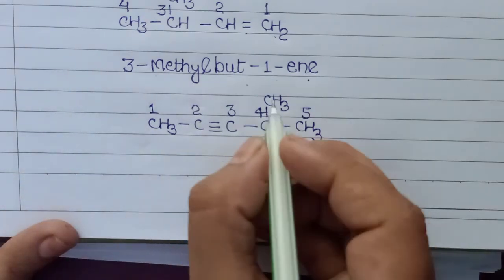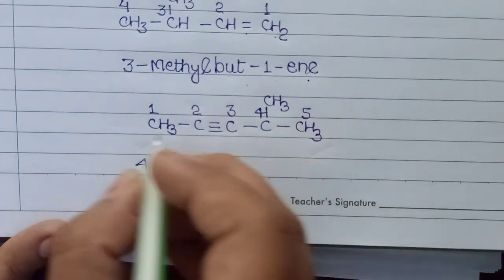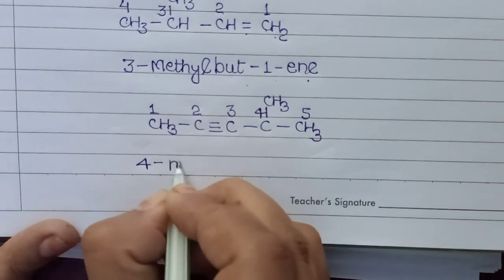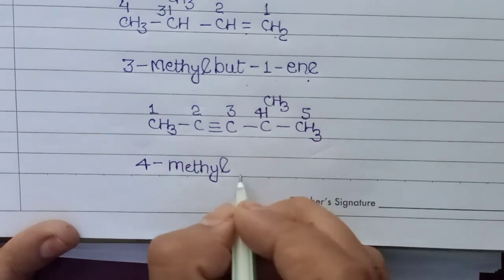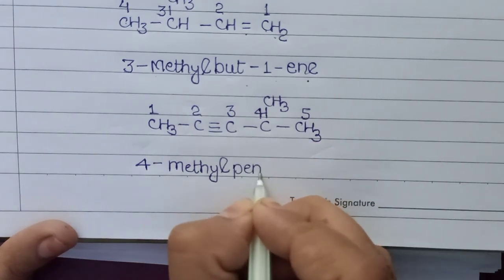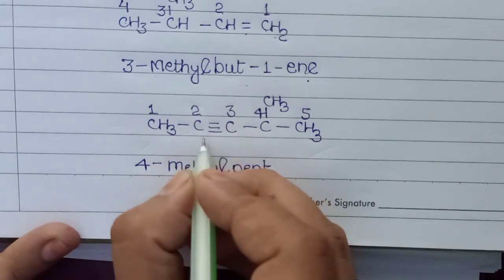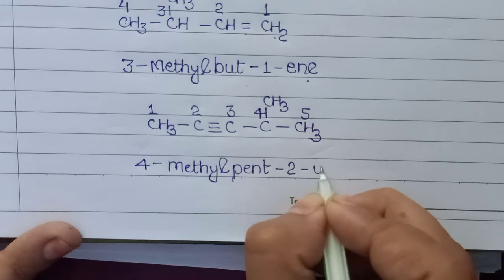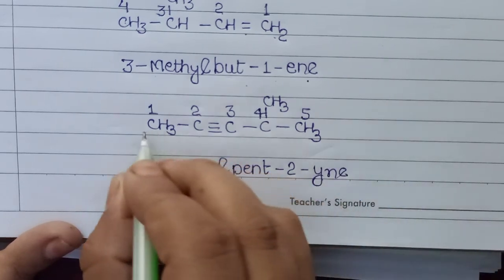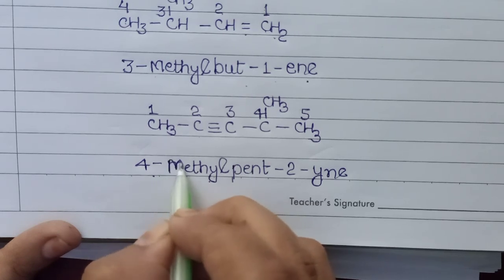First we write the name of the substituent group, which is present on the fourth carbon, so we write 4-methyl. Pent for 5 carbon atoms, and the position of the triple bond is on the second carbon, so we write 2-yne. So the name of the given organic compound is 4-methylpent-2-yne.